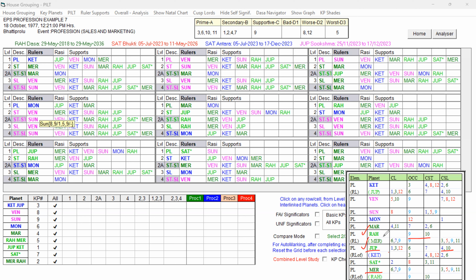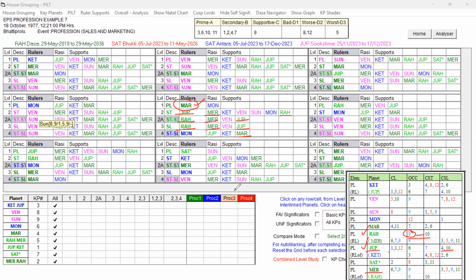And Rahu, you can see, is 9th occupant and 10th star lord. It is supportive for change, or the 9th house is also supportive for transfer and also marketing. It is transfer also. So these houses are supportive for job promotion also with the transfers, right? And let us check the Star Lord, that is Mars. Mars is playing good. Star level Jupiter, Rahu, all are there, and Mercury also, and Rahu and Jupiter are playing, and Mars are playing role in the rulers, supporting.